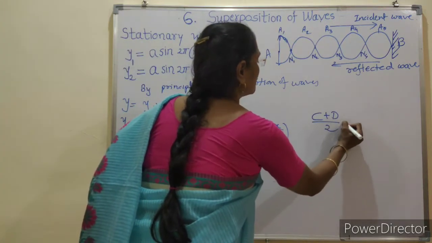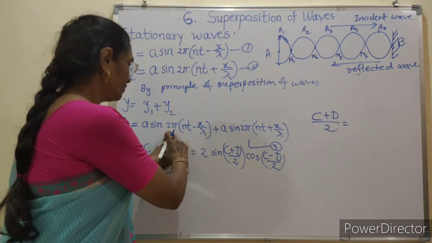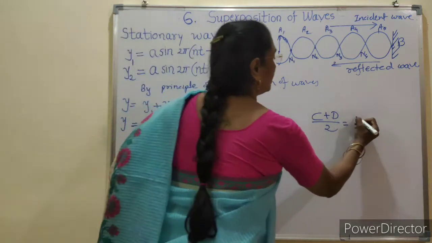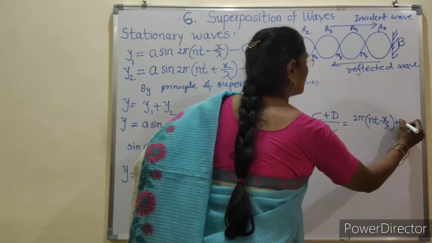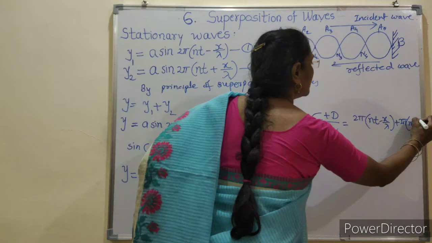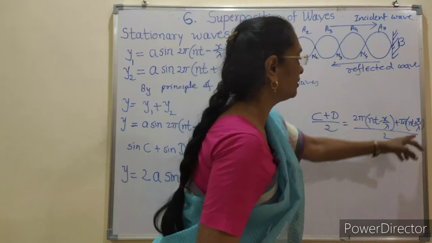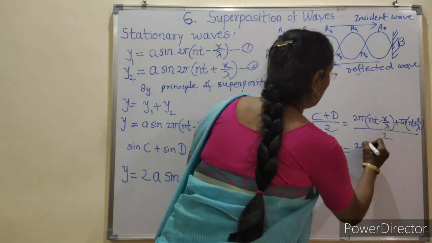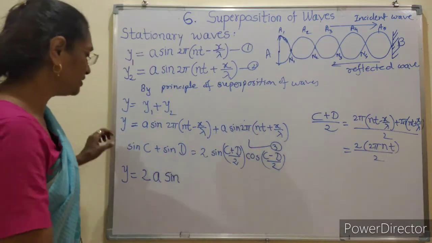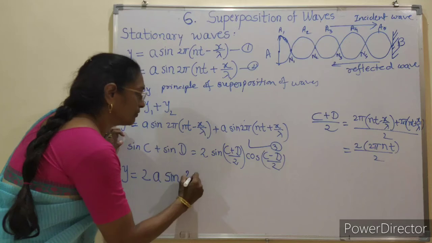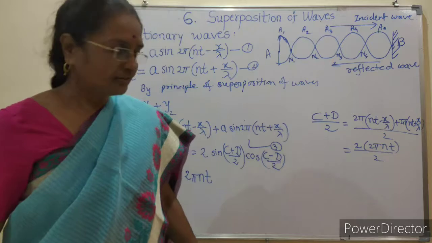as side calculation. (C plus D)/2: we get C is 2π(nt minus x/λ) plus 2π(nt plus x/λ), divided by 2. Here the x/λ term will get cancelled. We get here 2 times 2πnt upon 2, and we write it directly here, 2πnt, as 2 will get cancelled.